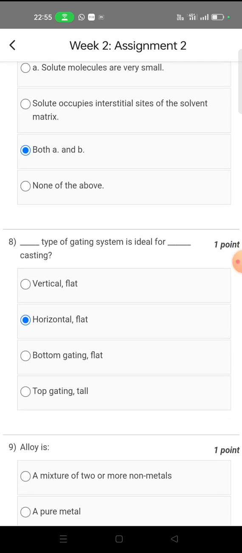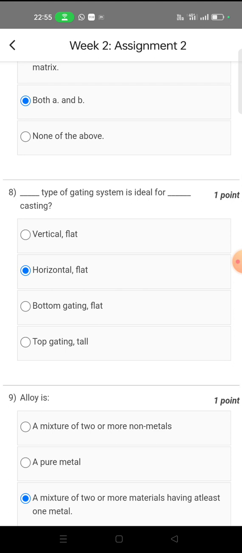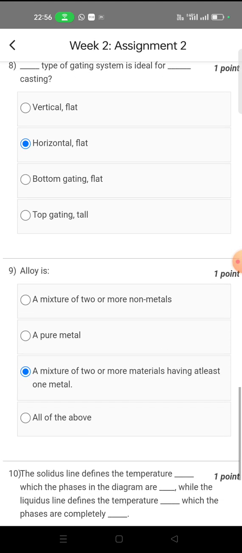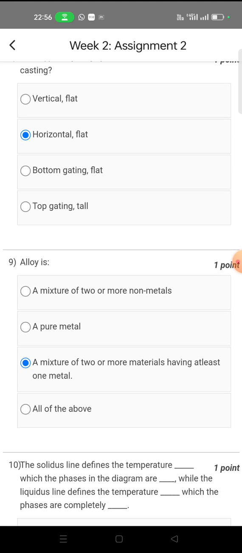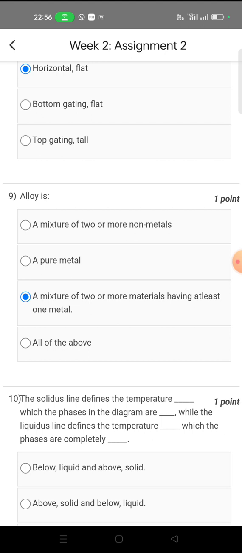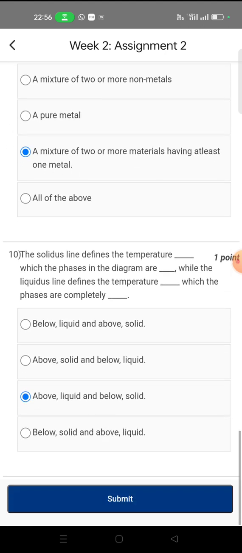Question number 8. Which type of gating system is ideal for casting? So the horizontal type of gating system is ideal for flat casting. Alloy is a mixture of two or more materials, having at least one metal. So for question number 9, the third option is correct.